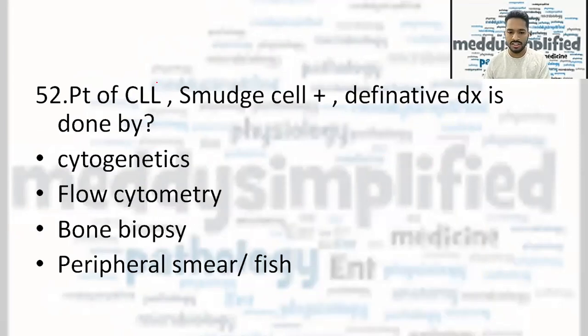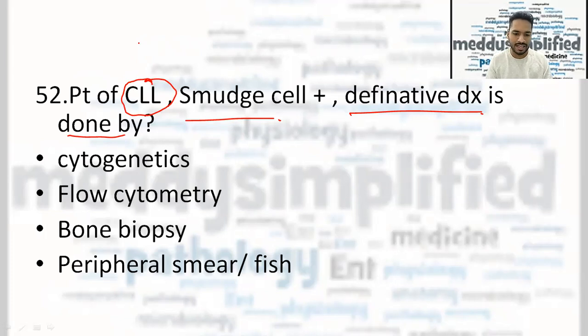Now, there was a patient of CLL, and smudge cells were seen, and the definitive diagnosis was asked: how will you do the definitive diagnosis? The options were cytogenetics, flow cytometry, bone marrow biopsy, and peripheral smear or FISH.